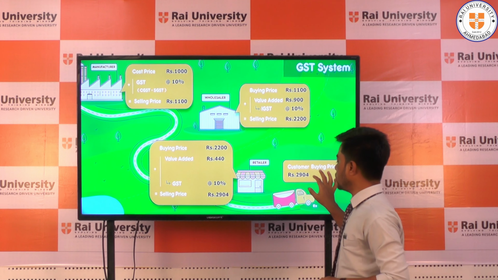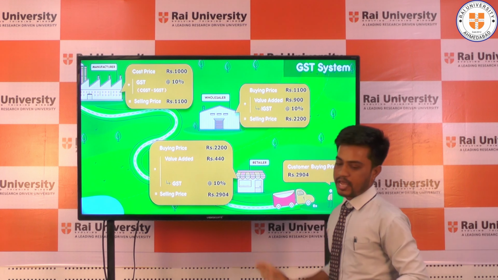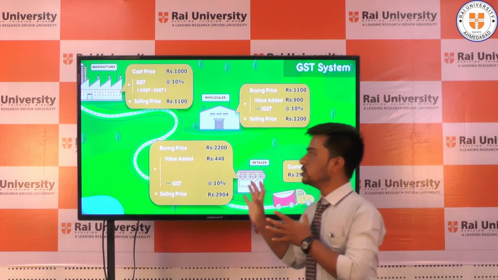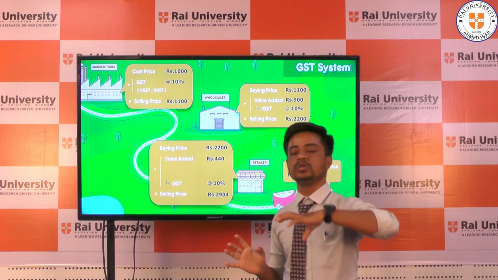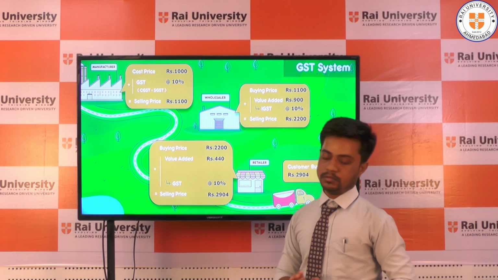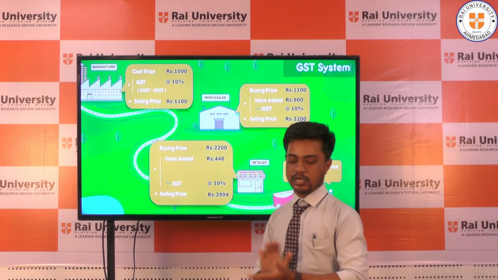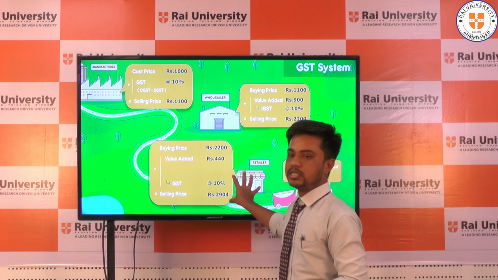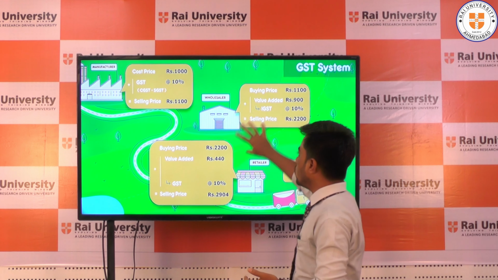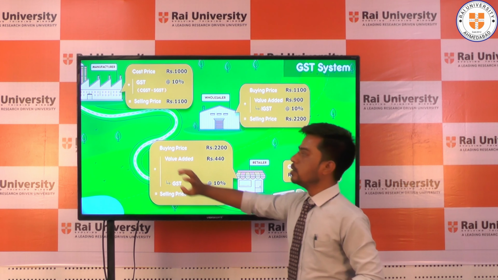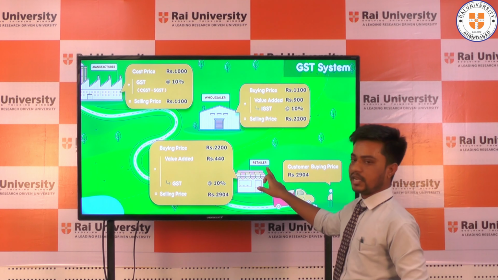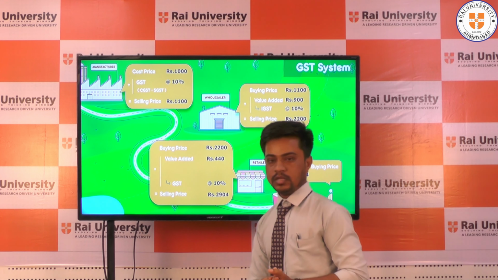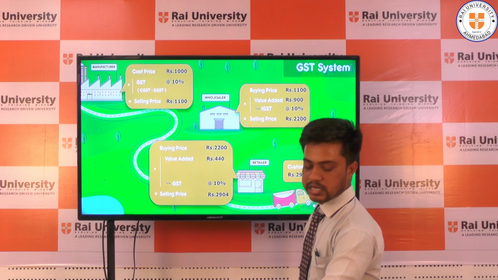So at what price will the customer purchase? At this price. So here we can see the GST system is reduced to the old system tax regime. So these are the benefits, not costly, for all our stages: manufacturers, wholesalers, retailers, and the customer is also a beneficiary. Then we will discuss our next slide.